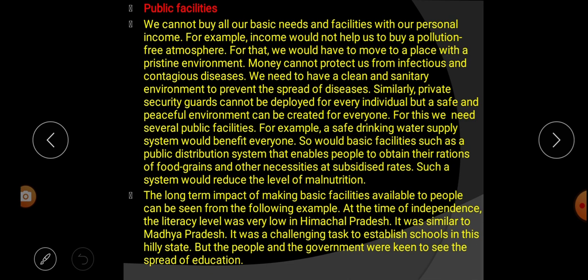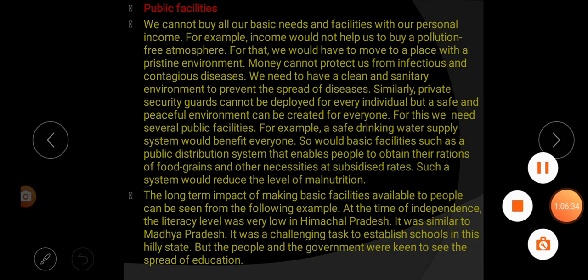In this paragraph, it is said that the long-term impact of making basic facilities available to people can be seen from the following example. What are the public facilities and how do they benefit people? We can see from this example. So what is the example? During independence, the literacy rate of Himachal was very low. It was equal to Madhya Pradesh. Then what happened? The people and the government took up the challenge to establish schools in the hilly state and wanted to see the spread of education in Himachal Pradesh.